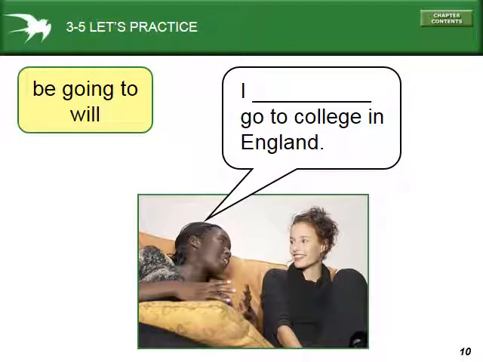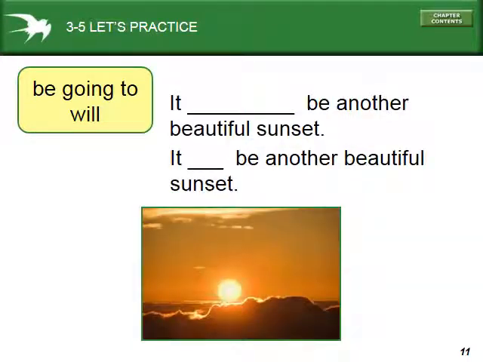Let's look at another one. I am going to go to college in England, or I will go to college in England. So if it's I'm going to go, it means that I have a plan to do it. If it's I will go to college in England, it means, you know what? I just decided that. I'm going to go to college. I will go to college in England. I just made the decision right now. So in this case, it should be I'm going to go to college in England. Okay? We're assuming that she had a plan beforehand.